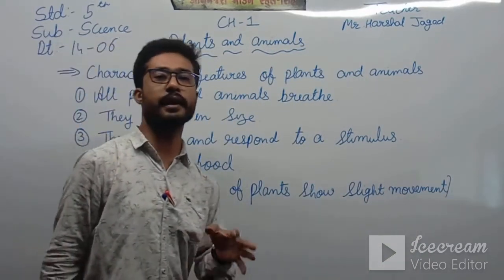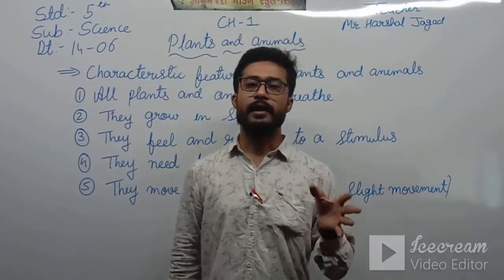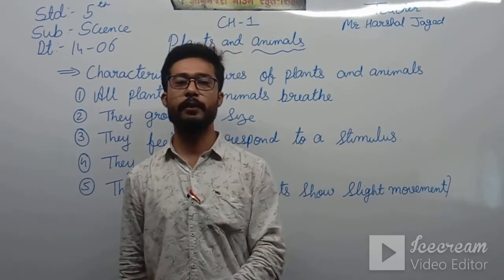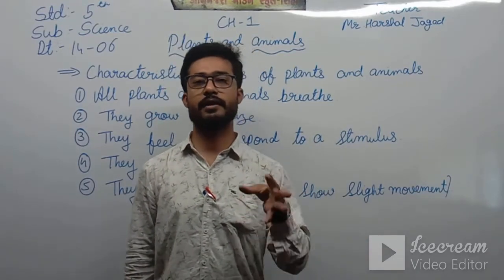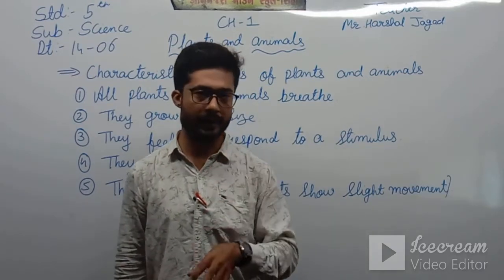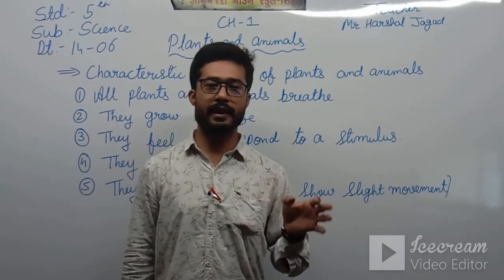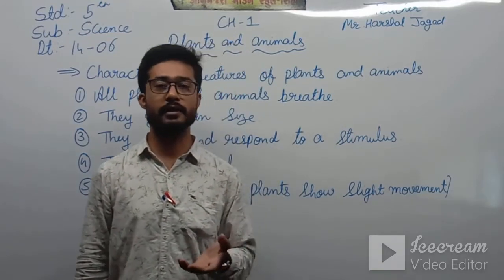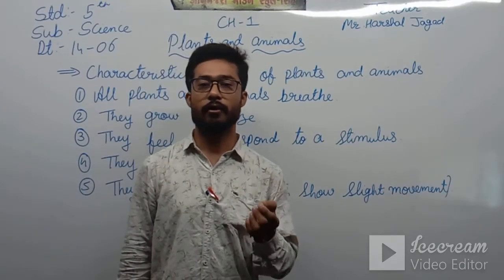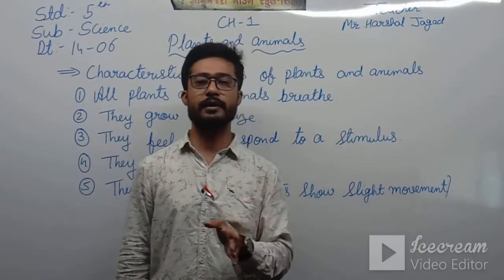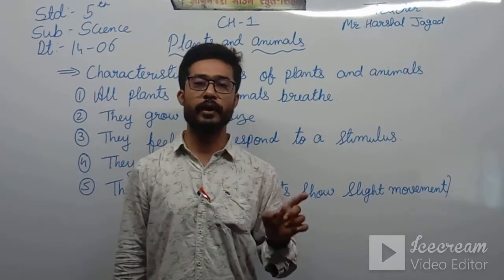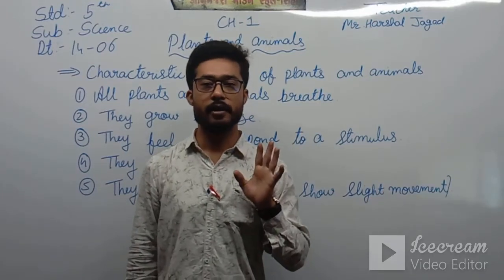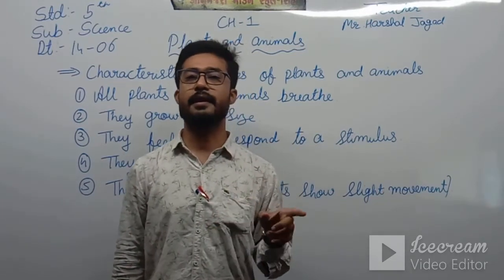So how do animals move? Animals move with the help of their legs, but plants can't move from one place to another because they are permanent at their place. But in some cases plants move, but how? Just a few days ago, we all know there was a cyclone. In that we have seen that plants fall down and move, but they are not moving by themselves. They are moving due to the force of the wind. So we can't say that the plants are moving.